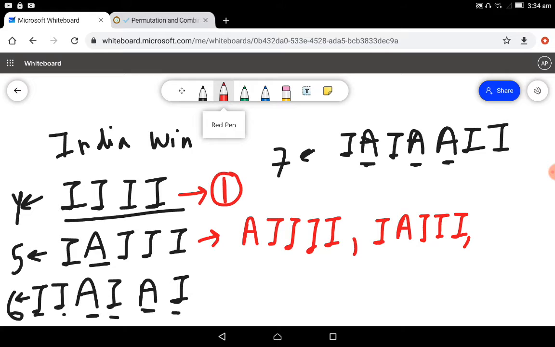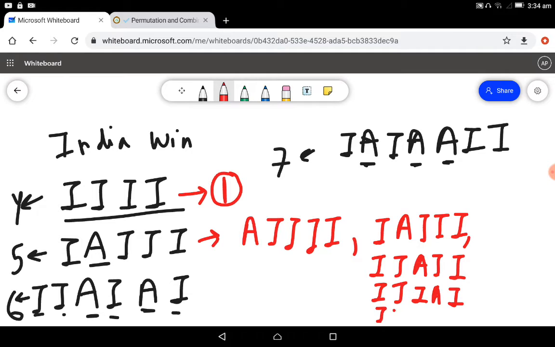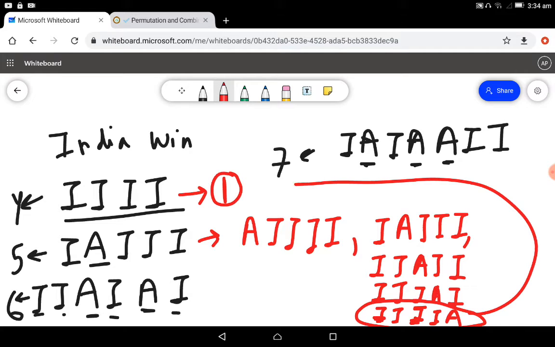Similarly, if you think about it, we can keep on writing this. Let me write it for clarity. Suppose Australia wins the third match, or Australia wins, let's say, the fourth match. What if Australia wins the last match? Is this case possible? See, this case is not possible. It will not be counted because we are just repeating a case. This case is just the same as the case that we had counted earlier.